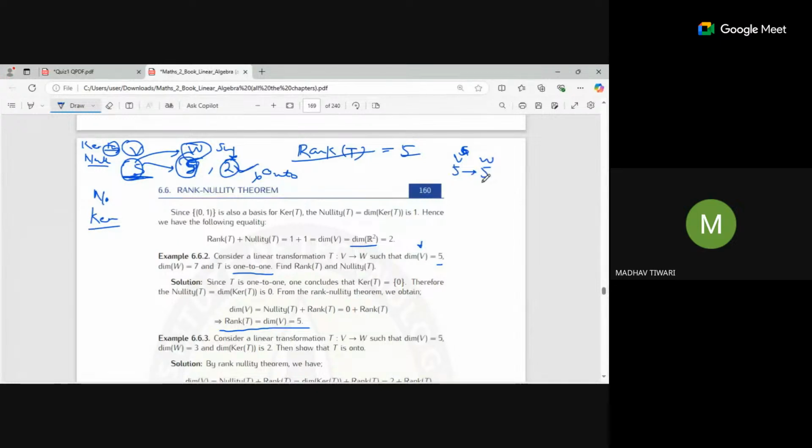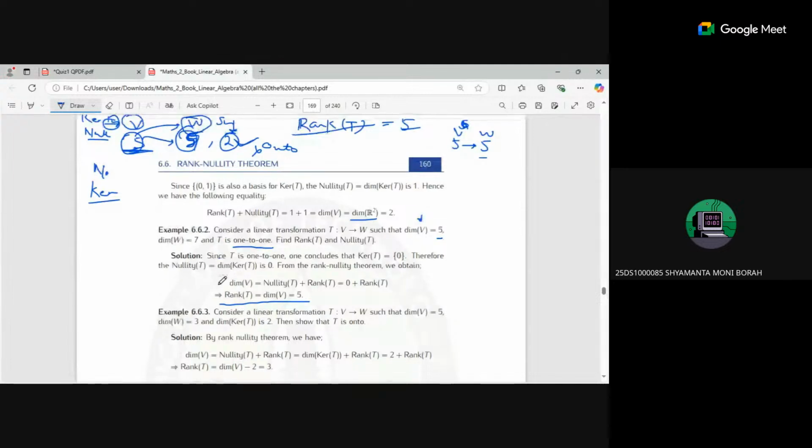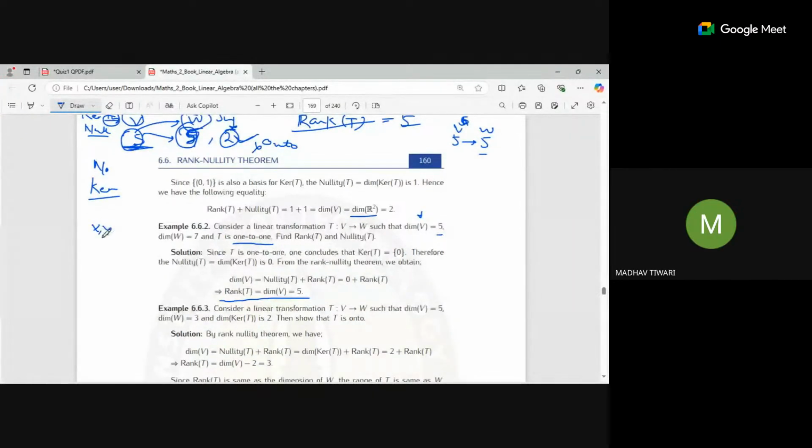It is still possible. Why, sir? It depends on the transformation function. Suppose you have x comma y, so R2 is there, and R2 is also there as the W part. So its dimension is 2, and its dimension is 2.